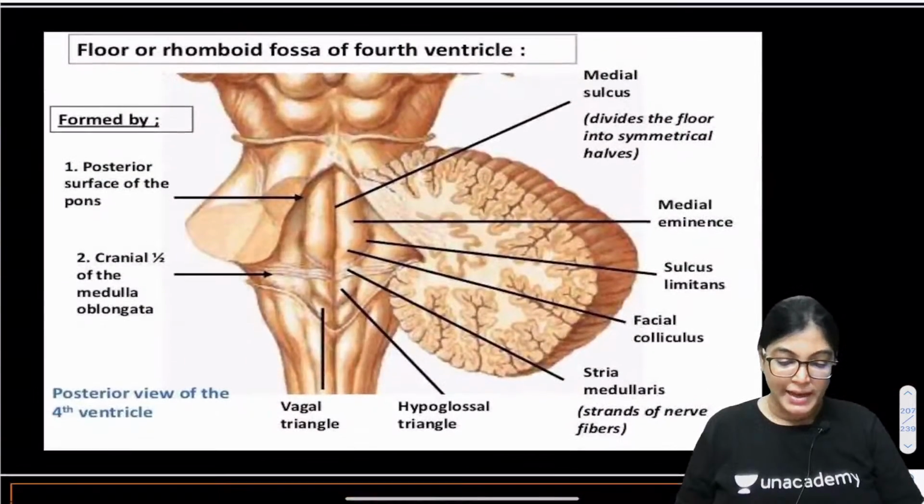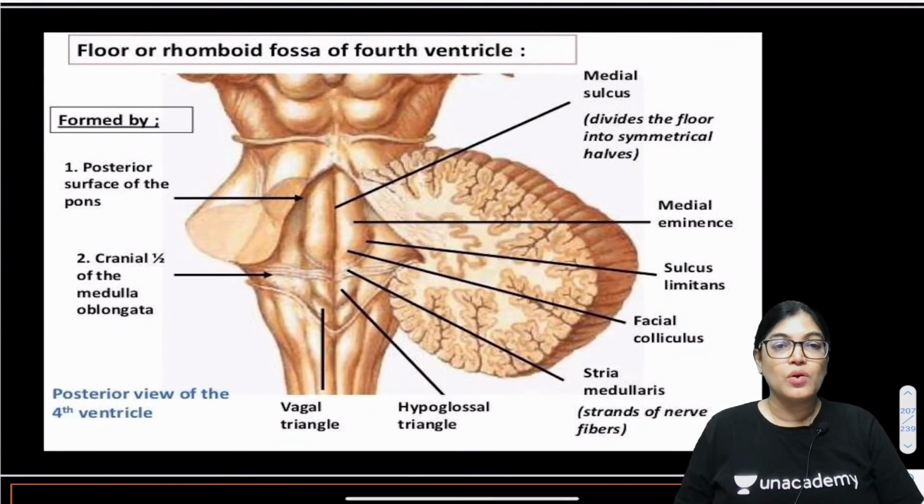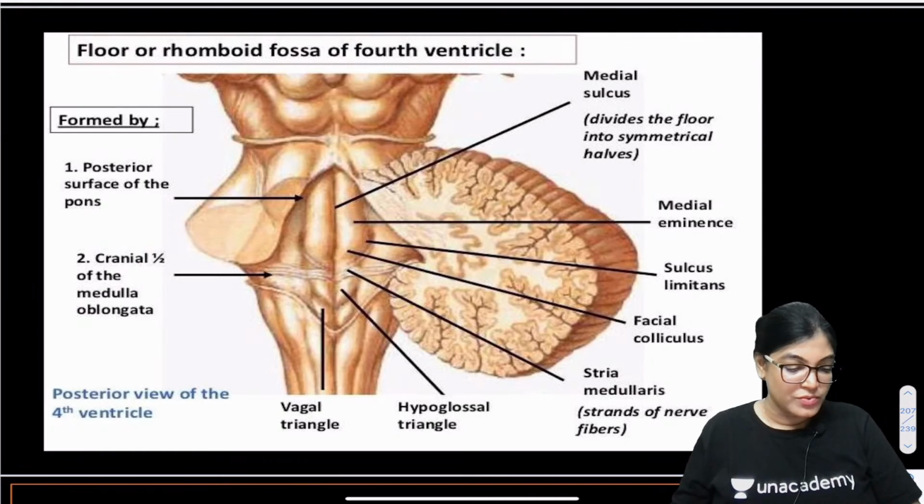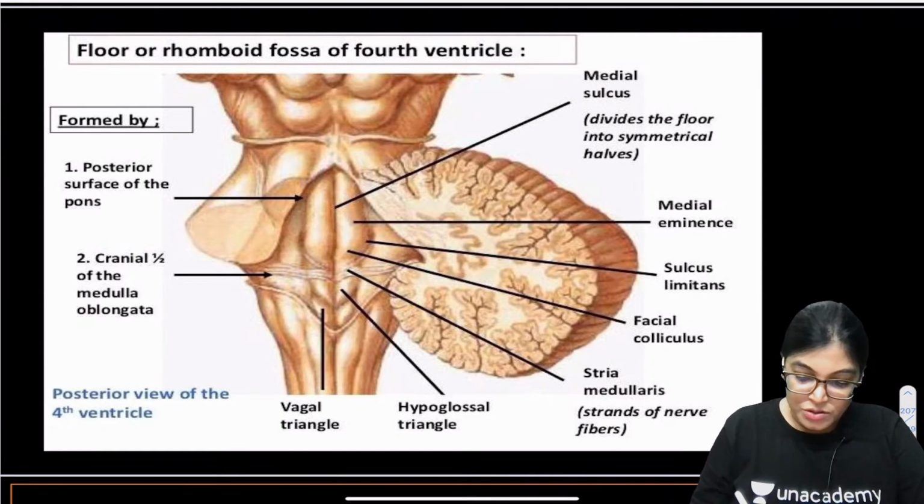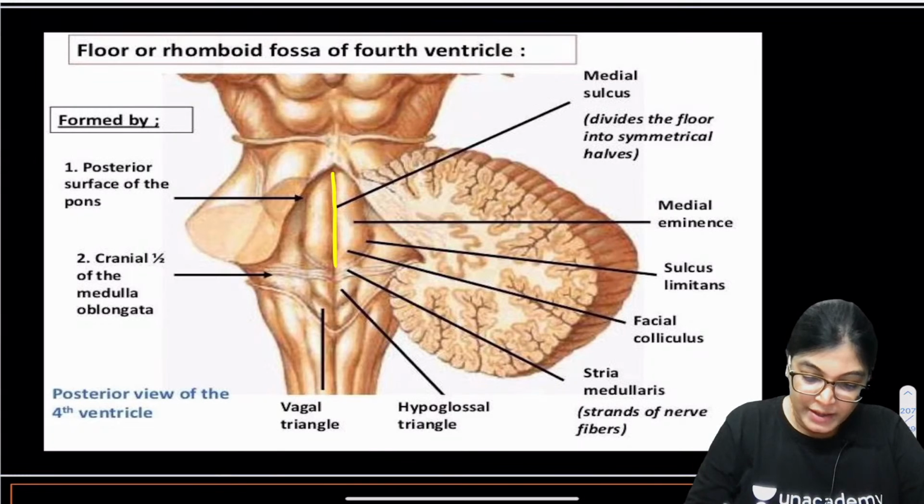Let me show you a diagram for it. Can you see here, this is the floor of fourth ventricle or the rhomboidal fossa, and the important structures lying here. This is the median sulcus which is dividing it into 2 parts.